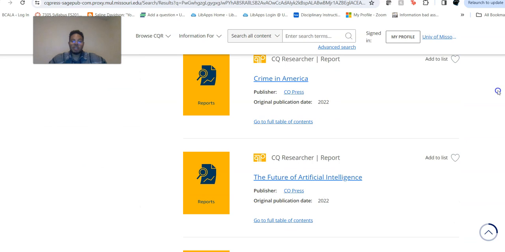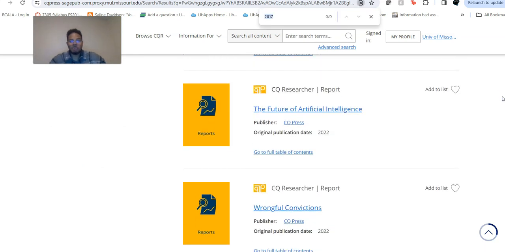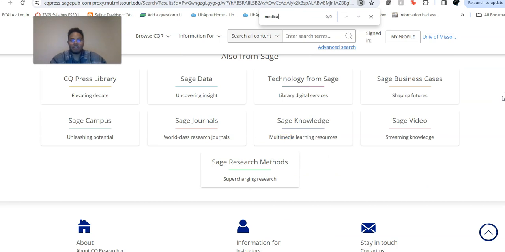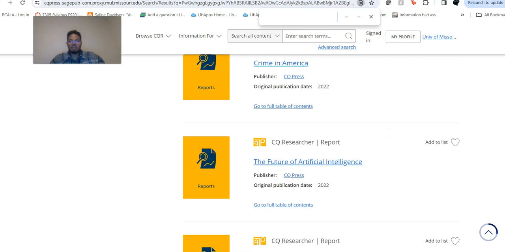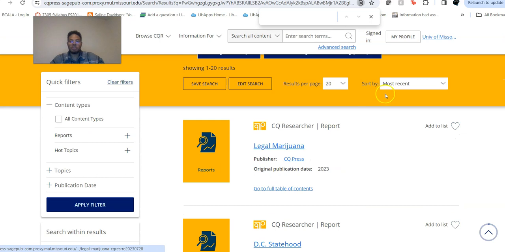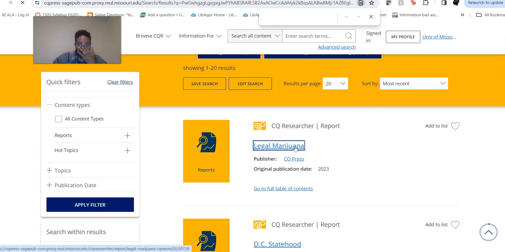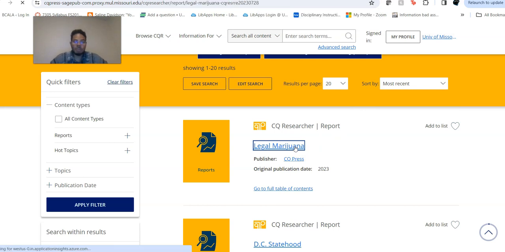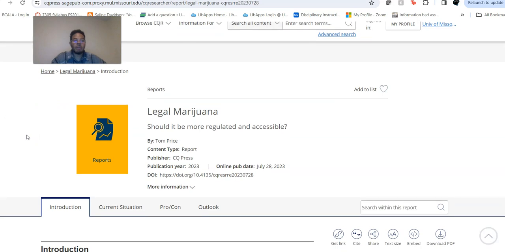So legal marijuana, let's see if I can scroll down to finding a recent medical marijuana report. Oh, well, that's not going to be the case there, but instead of belaboring this too much, let's just go to the legal marijuana here. And if you're doing something about legalization of marijuana, if you've got a student that's trying to do that, the report, again, is one of the most useful things, and I'm going to show you why within this database.